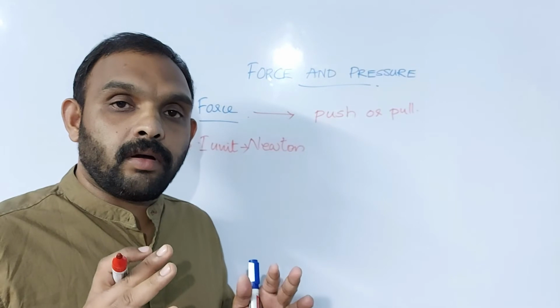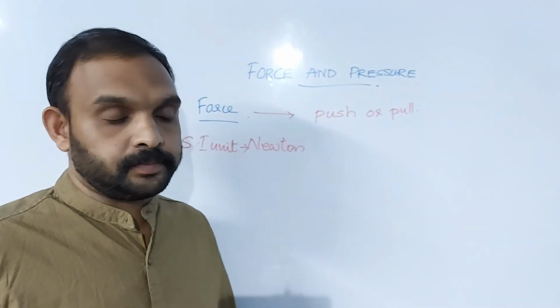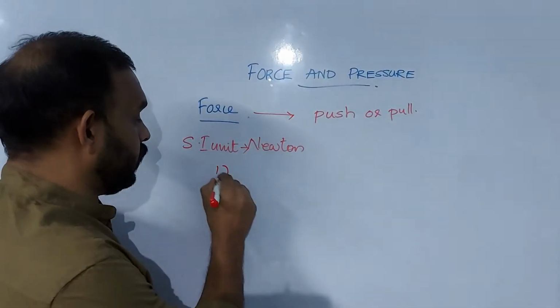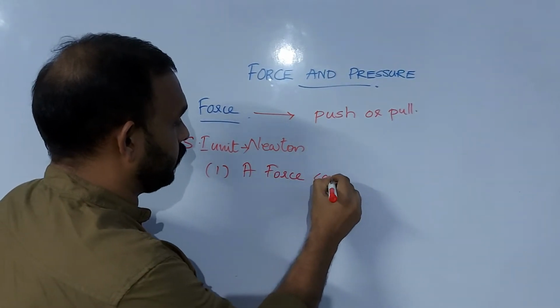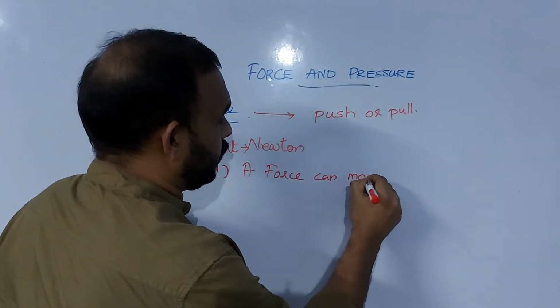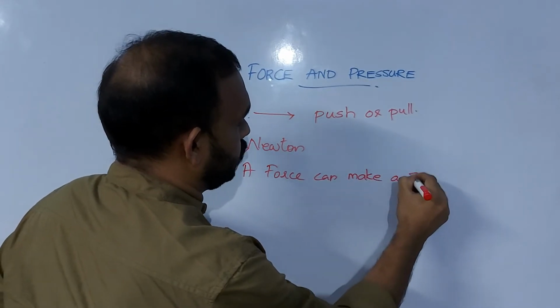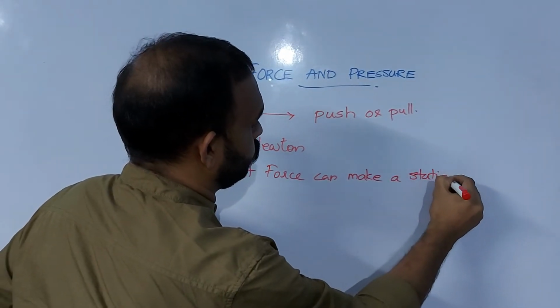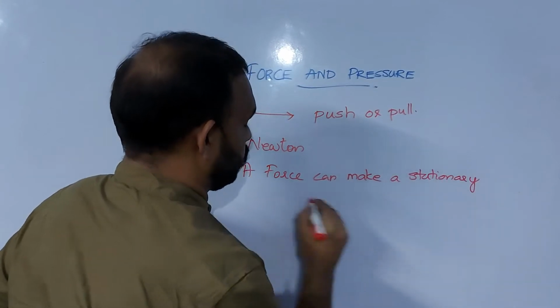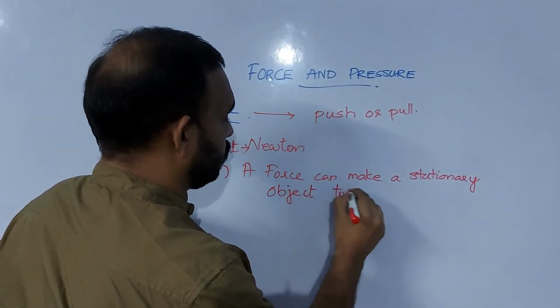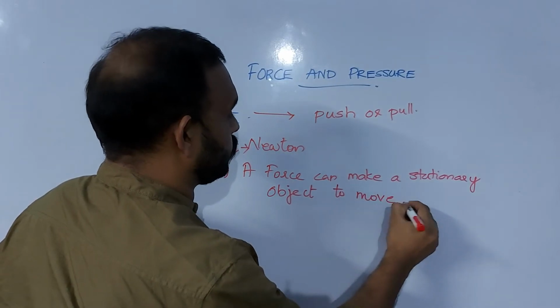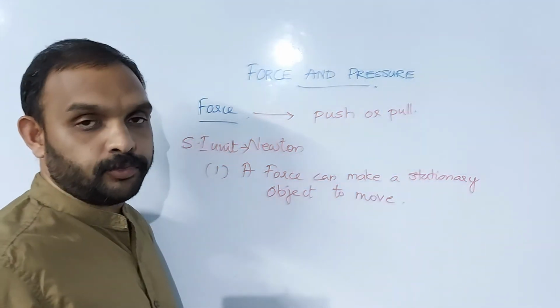Some of the effects of forces are, first one, a force can make a stationary object move. A force can make a stationary object move.